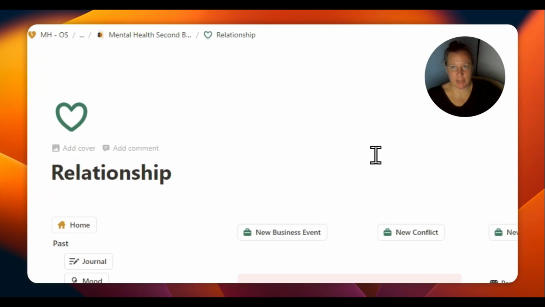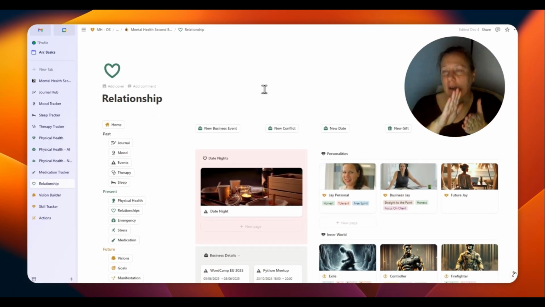This is the relationship part of the mental health second brain, and it's also a part of Manage Your Present, because relationships are, well, very important for us.